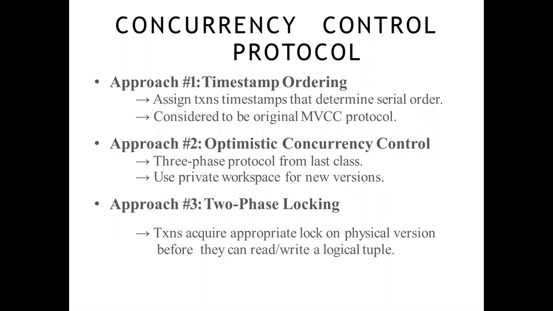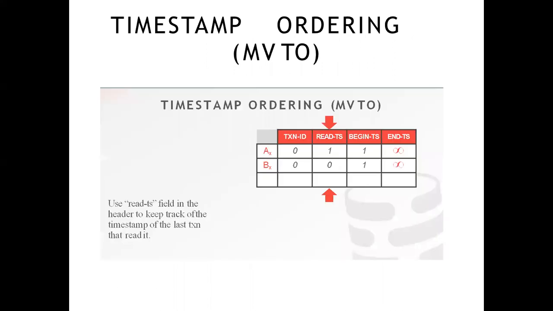Two-phase locking is exactly the same, and timestamp ordering is also almost the same. Multiple copies are there. This is the main point for MVCC. So how does timestamp ordering actually work?